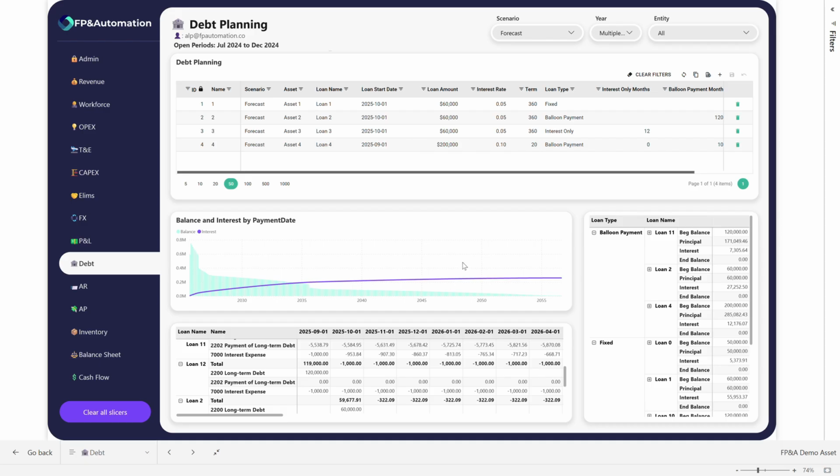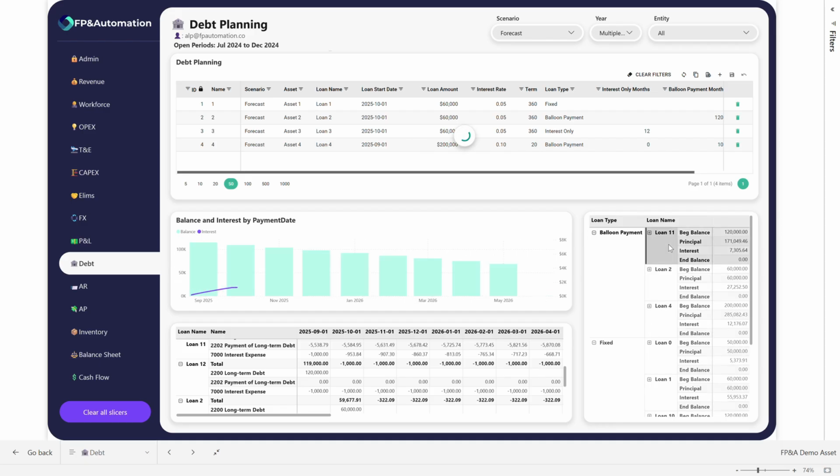So this is a very detailed analysis, but ultimately what you can do is have many different ways to showcase how a loan is being modeled over time and how that financially impacts the organization on a month-by-month basis. So I hope you enjoyed this particular video right here. In our next video, we'll be diving into AR and AP planning and inventory planning, which are other balance sheet drivers that we'll be talking more in detail on in terms of the cash in and cash out that the company will be retrieving, which ultimately will affect the cash flow statement.